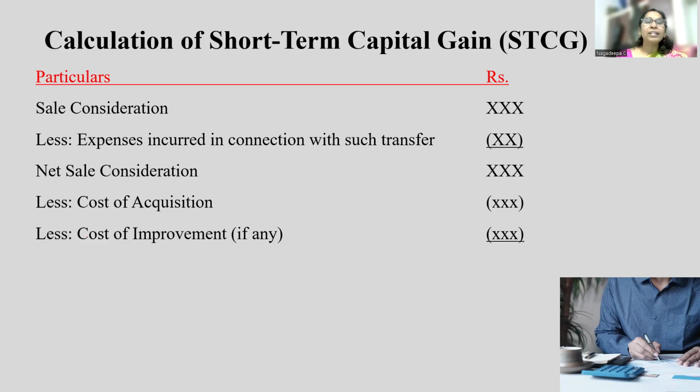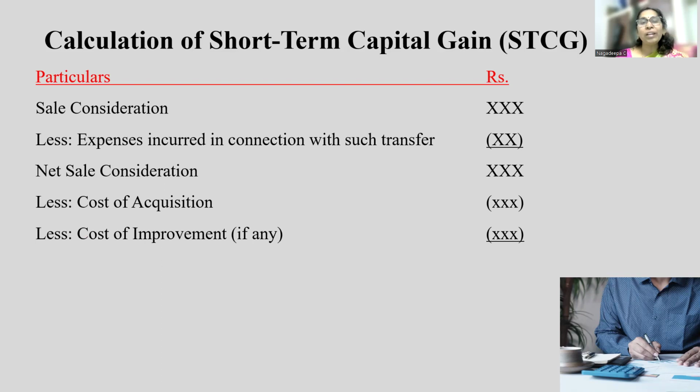Next, if there is any improvement you have done for that particular asset, that you have to deduct. For example, if you have purchased a building which had only a ground floor, after purchase you would have constructed one more floor. That may be considered as a cost of improvement.